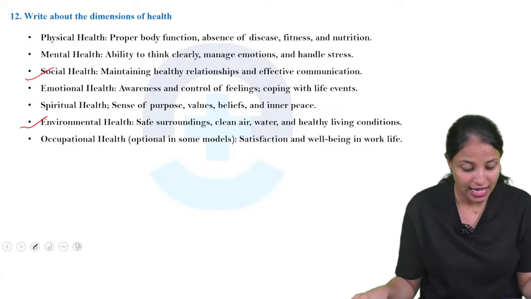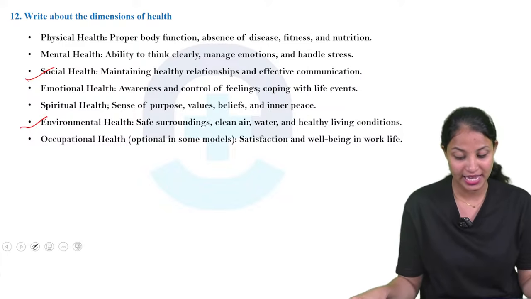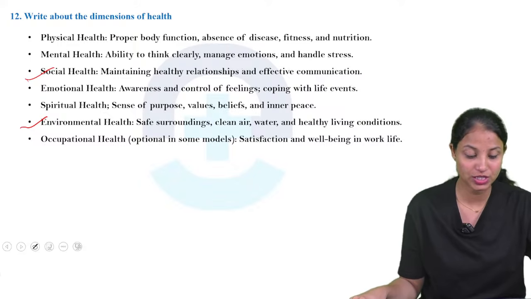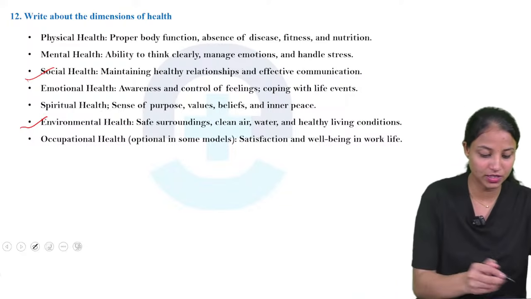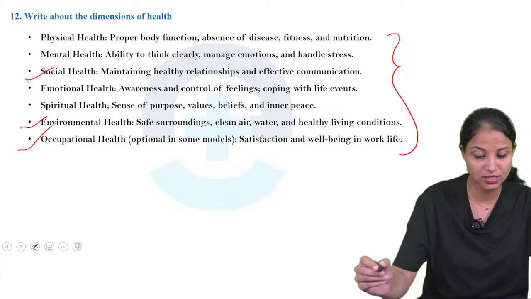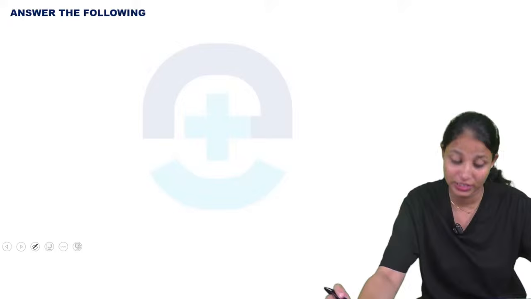Next one is the last point, occupational health. What is occupational health? Satisfaction and well-being in work life. If their work is good, that's why we can tell the person is occupationally healthy. So these are all the 7 dimensions of health. So next we are moving to the next section.